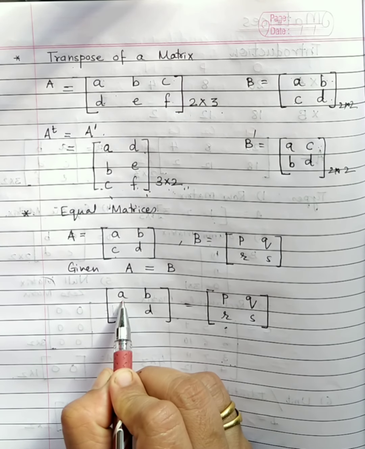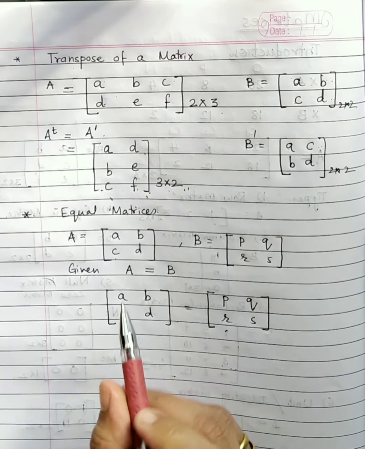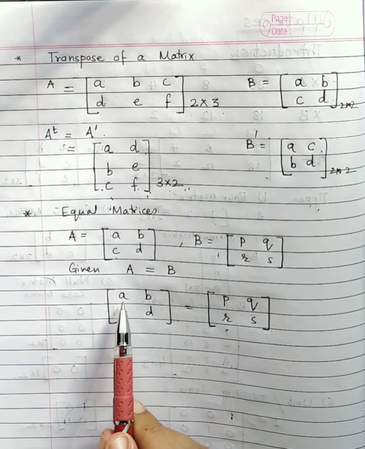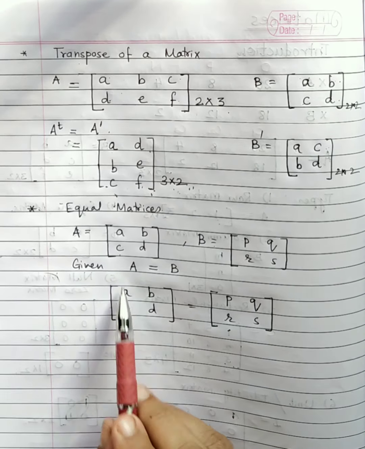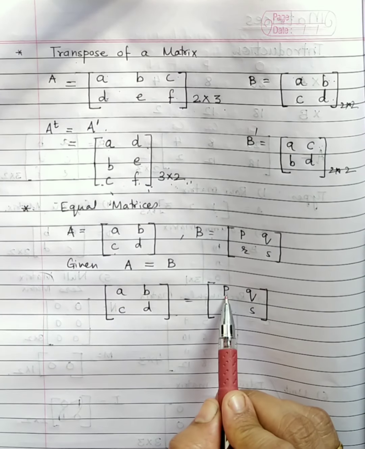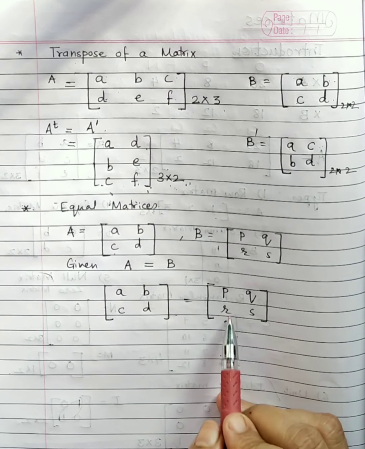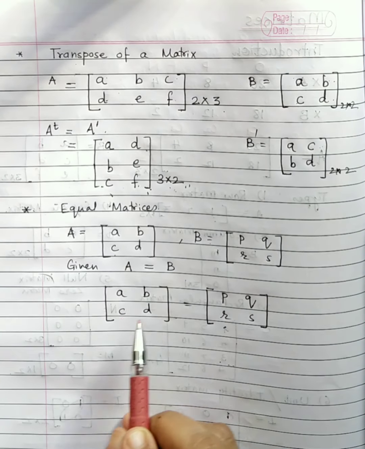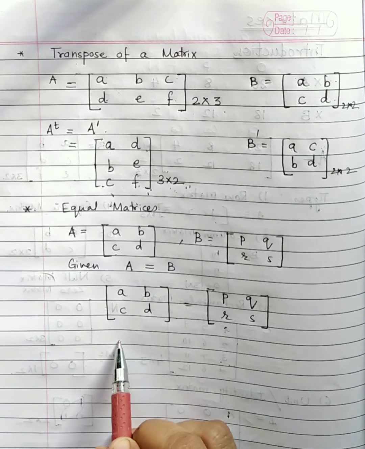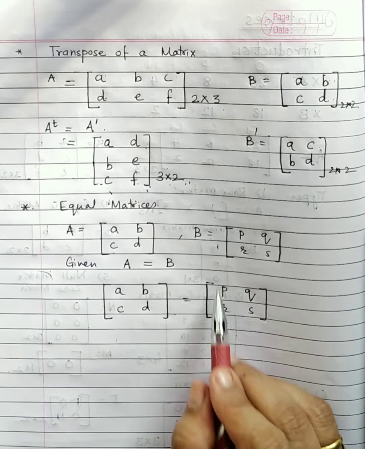So what do we mean by corresponding elements? See, the position of element A is first row, first column. Position of P is first row, first column. So A corresponds to P. Where is C? Second row, first column. Where is R? Second row, first column.